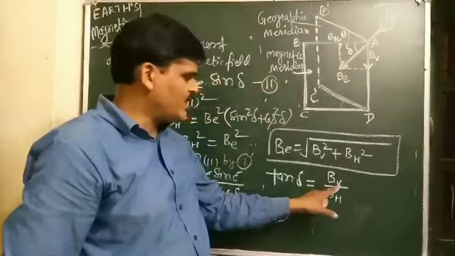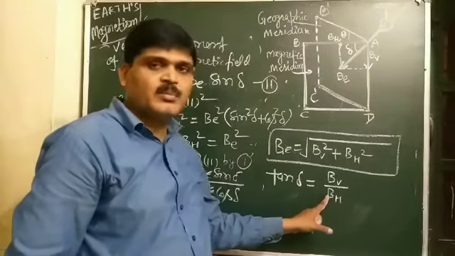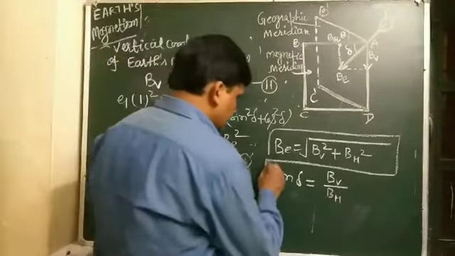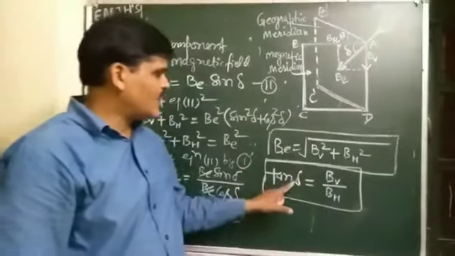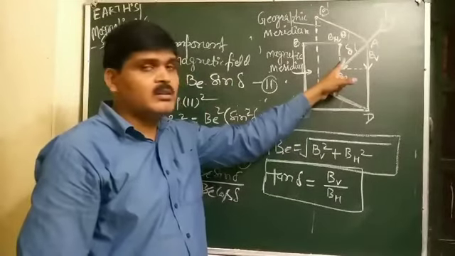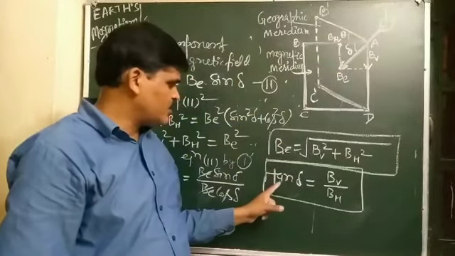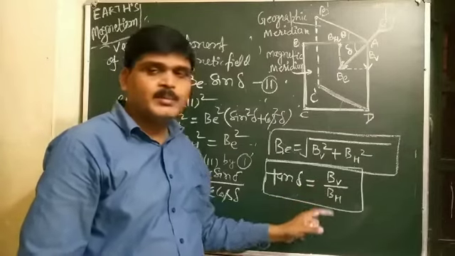BV is the vertical component of Earth's magnetic field, and BH is the horizontal component. With this formula we can find the angle made by Earth's total magnetic field with the horizontal direction. Tan delta is BV by BH.